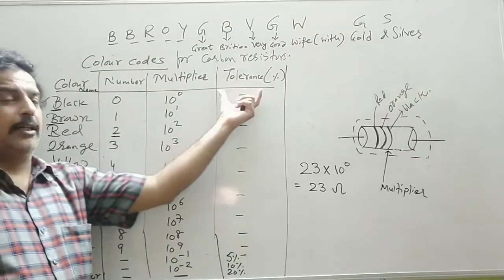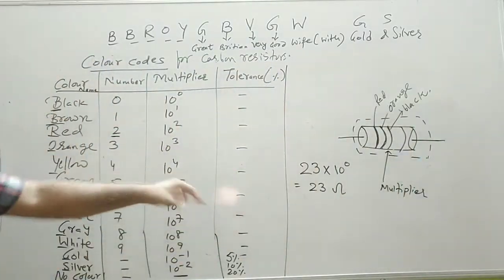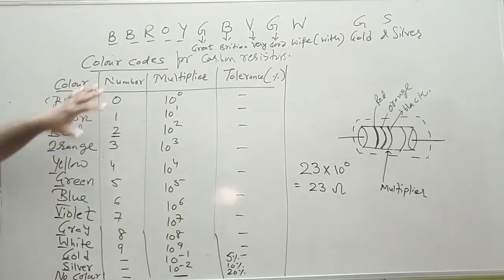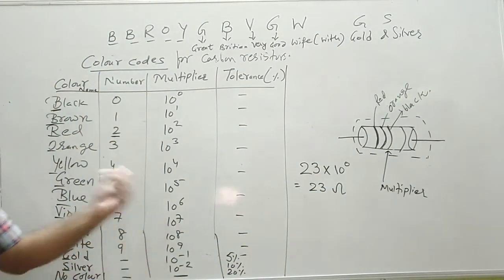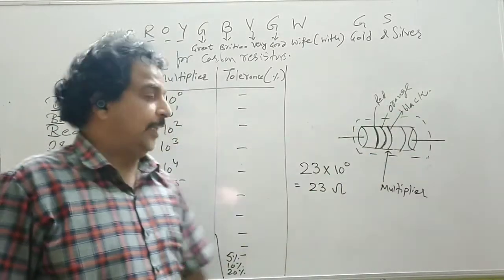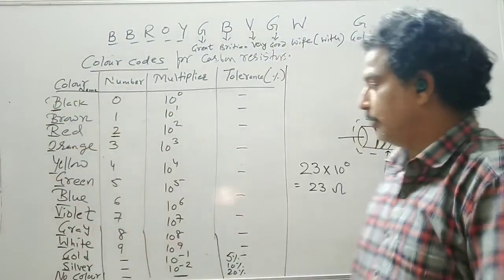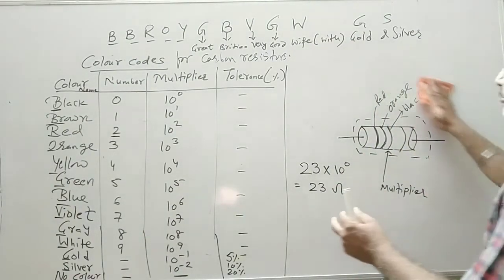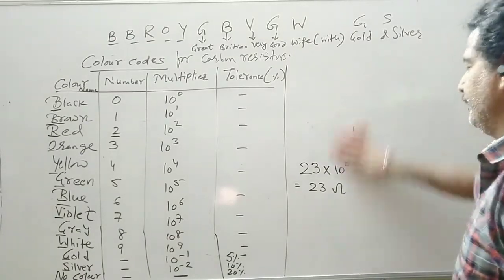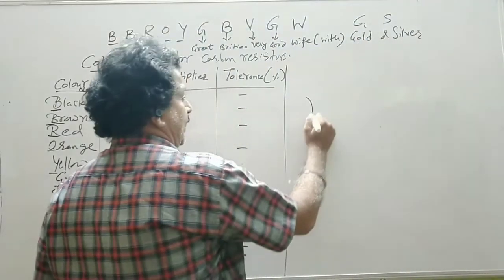Now, if the fourth band is not available, we have another term, tolerance. That is the fourth color band. We will discuss it shortly. Before that, we will see these values. Now, from the table, it should be clear that the third band can be gold or silver also. So if it is gold here, then the value becomes 23 into 10 raised to minus 1, that is 2.3 ohms. So this is how we determine the value of a carbon resistor with the help of the color bands on it. Let us take another example.